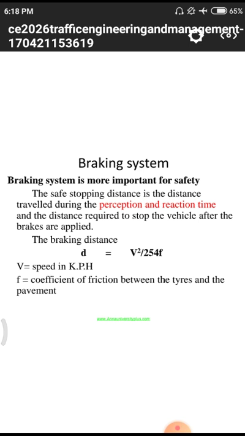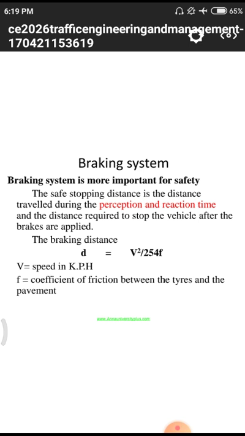Next, perception and reaction time, that means the total mindset of a particular driver. Vehicles vary in weight: lorries have a huge volume, cars have one quantity of volume, and bikes another, and those are related to mass and velocity.